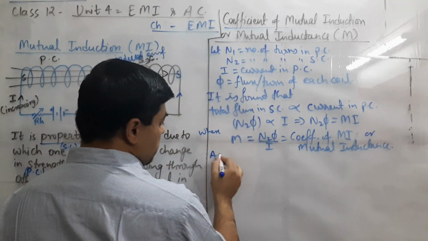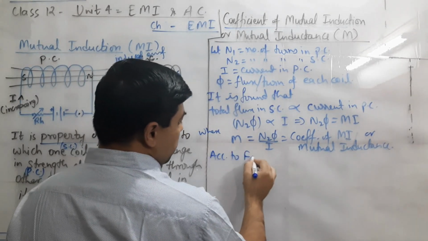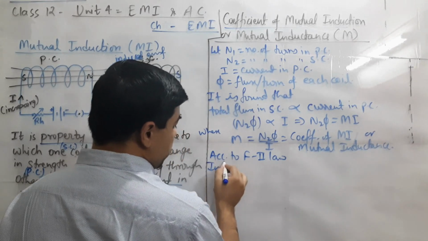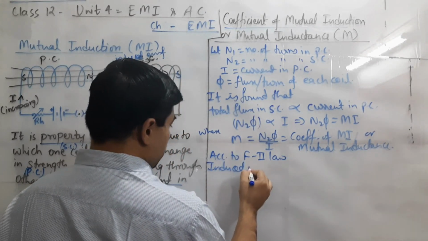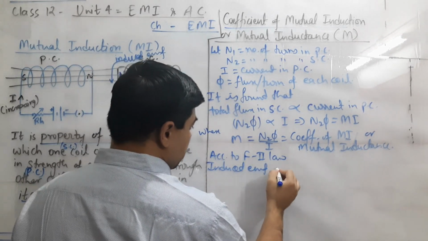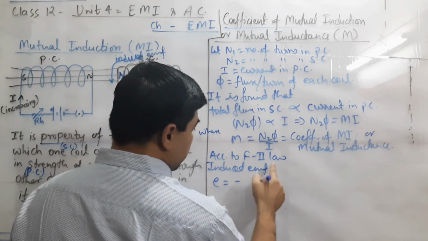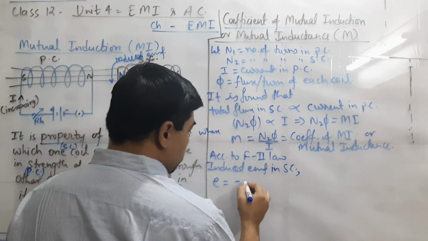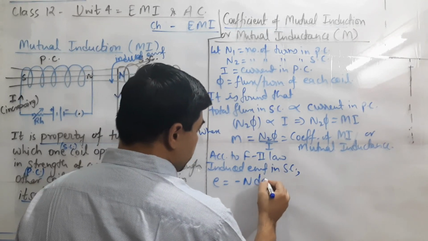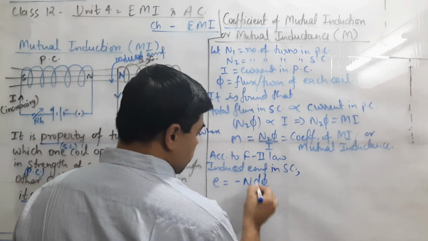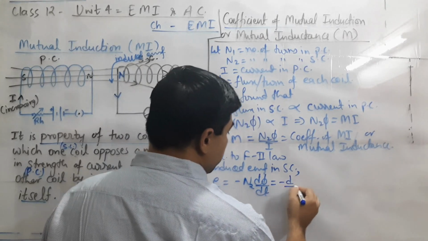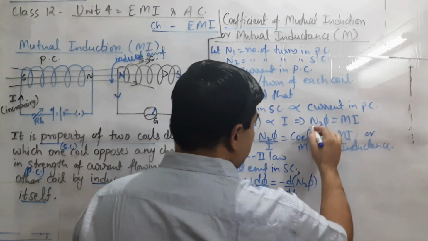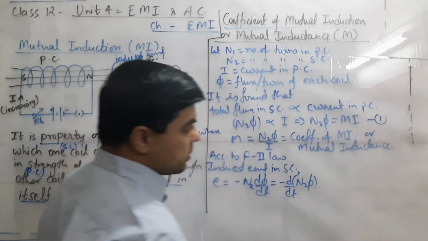For that we are using Faraday's second law. The induced EMF E in the secondary coil is minus N d phi by dt, where N is N2. So minus d by dt of N2 phi, and N2 phi equals M i, which we can call the first equation.